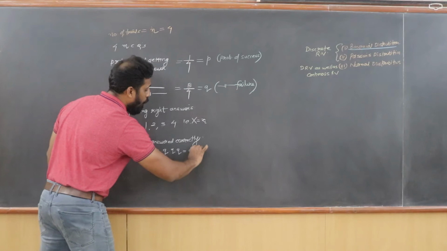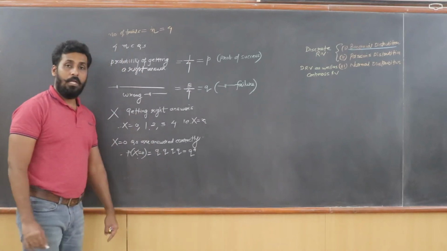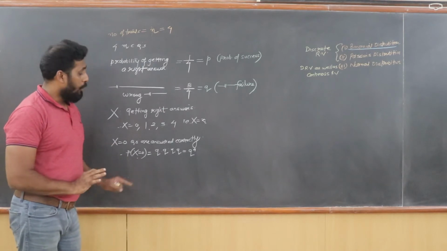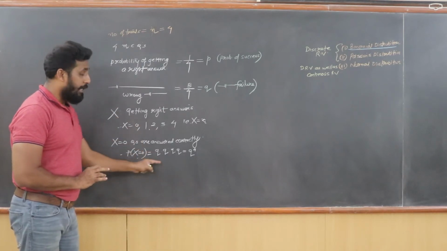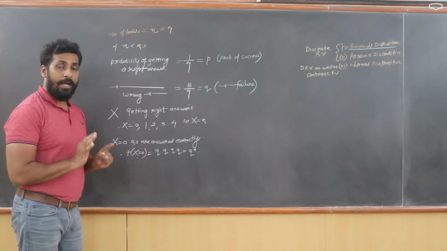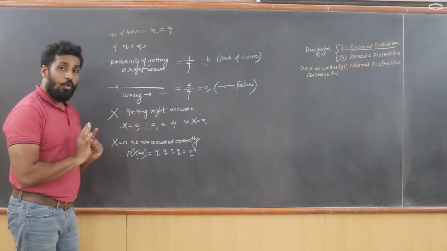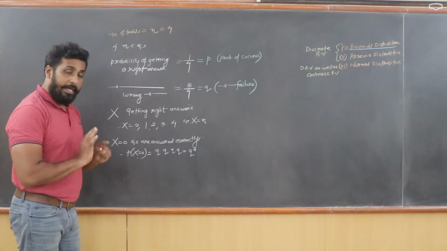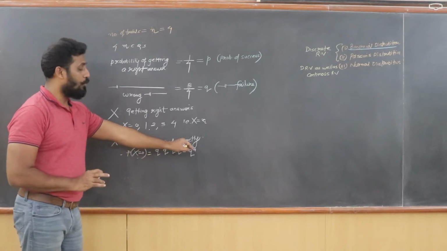So probability is Q raised to 4. You can later on put the values also. At the beginning we are going to generalize it. So first time it was answered wrong, second time also, third time also, fourth time also, every single time the question was answered wrongly. Hence the probability of getting all the questions as wrong answers is Q raised to 4.